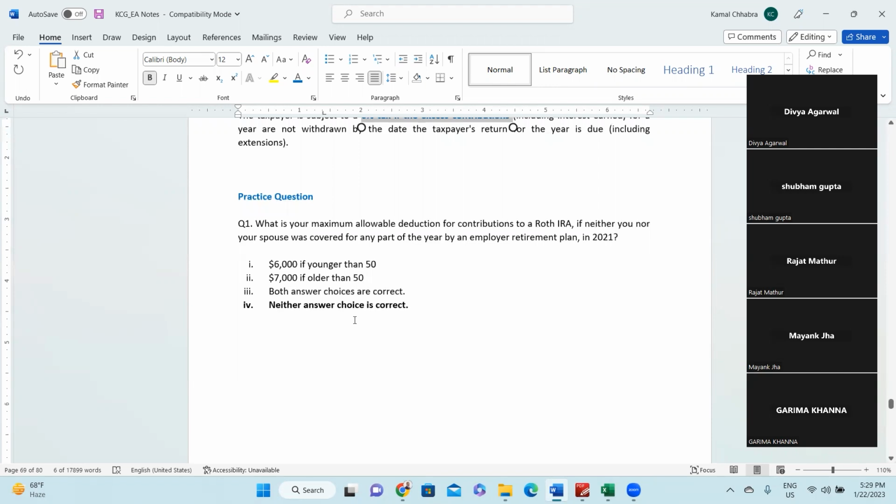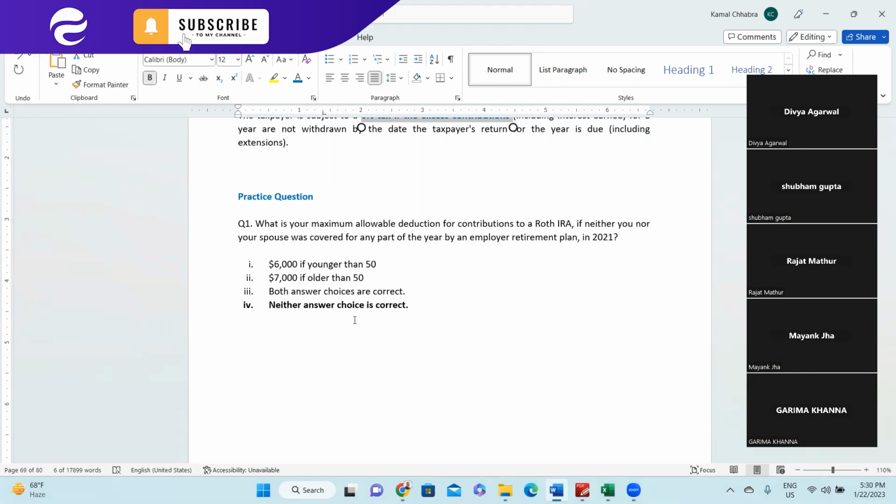What is your maximum allowable deduction for a contribution to a Roth IRA if neither you nor your spouse was covered for any part of the year by an employer retirement plan in 2021? $6,000 if younger than 50, $7,000 if older than 50. Both answers are correct, or neither choice is correct. What is your maximum allowable deduction?